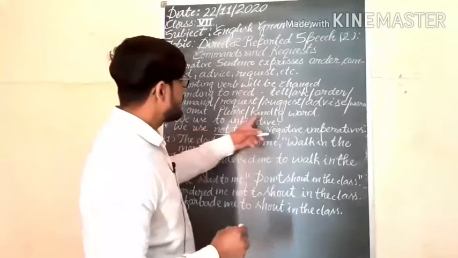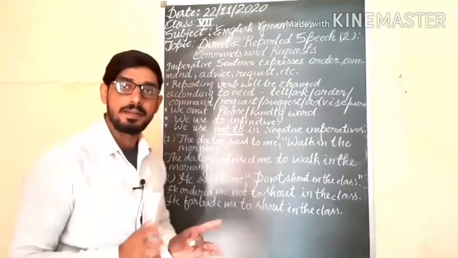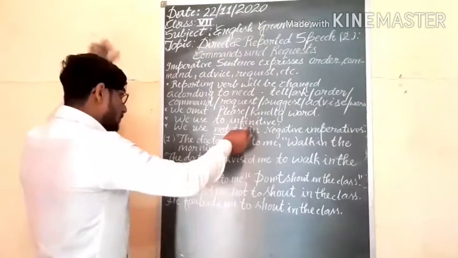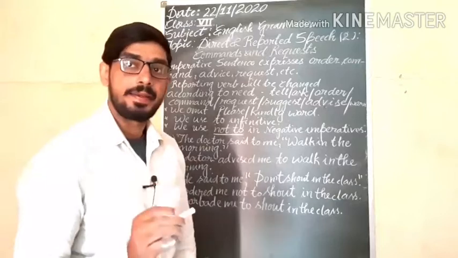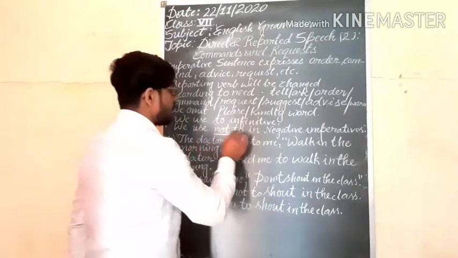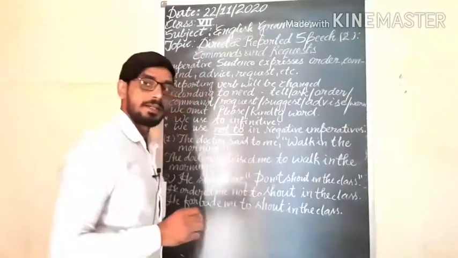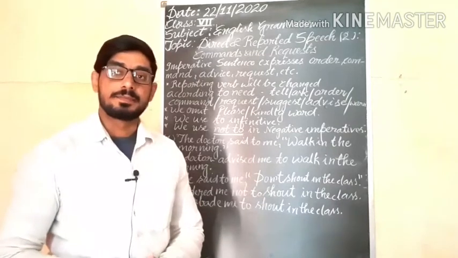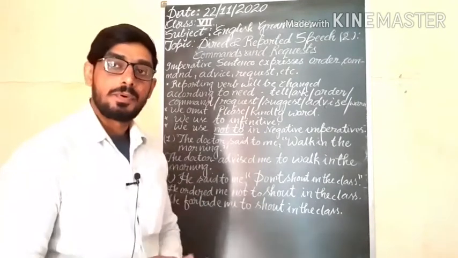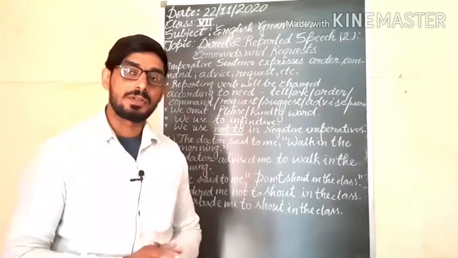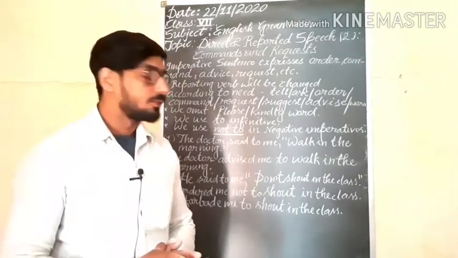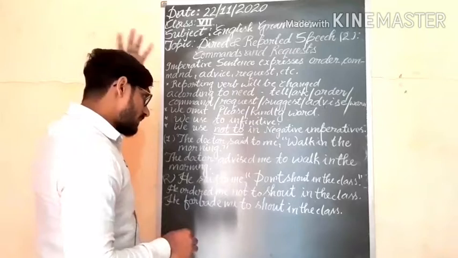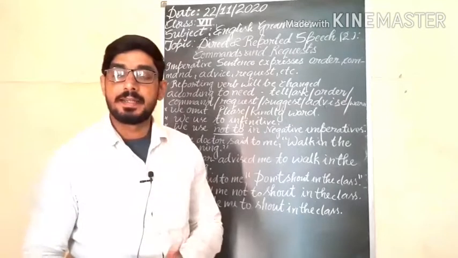We omit the words please and kindly. If we get please and kindly in reported speech, we will omit them in indirect speech. We use to-infinitive in a positive sentence in indirect speech. We use not to in a negative imperative. And if you are not getting an object in the reporting speech part, you still have to include an object in indirect speech.